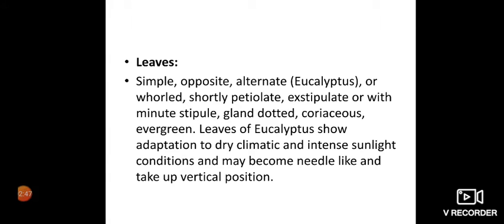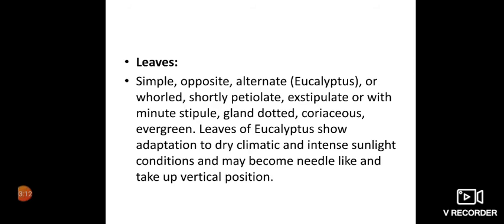They have a very short stalk. Exstipulate or with minute stipule. Stipule is a small leaf-like structure. Then gland dotted, coriaceous, evergreen.